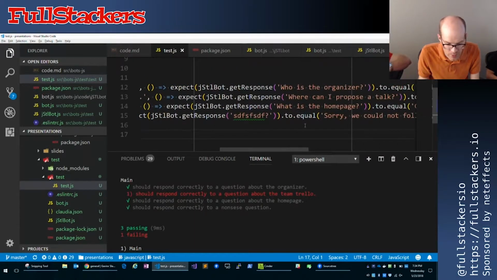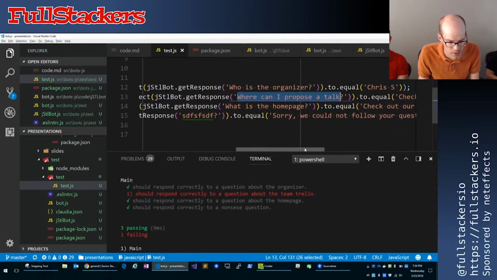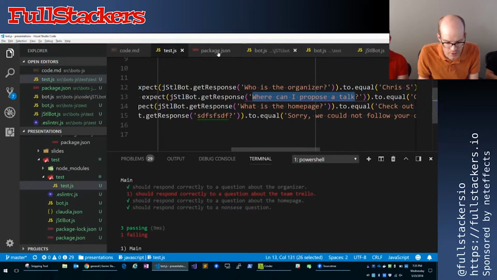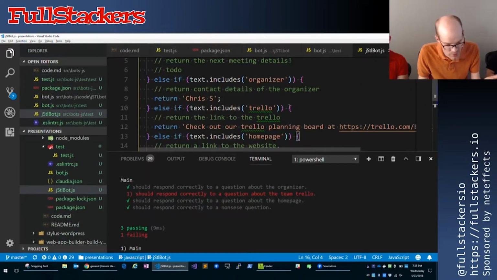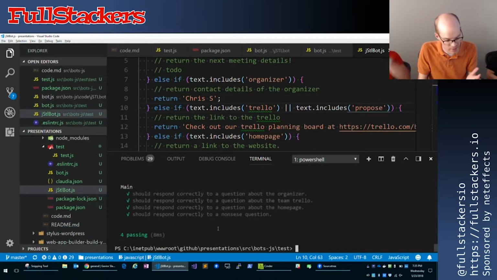So we're saying, how can I propose a talk is the input question, and then it should say check out our Trello planning board. Let me go over to our jSTL bot, and okay, well there's the problem, right? We're only matching against Trello, we're not matching against how can I propose a talk, so we might just add in the word propose or something like that. If I spelled that right, our tests should all be passing now, right? So that's an example of how it might save you some time, where if I was having to go through and publish my changes, that would have taken a while.